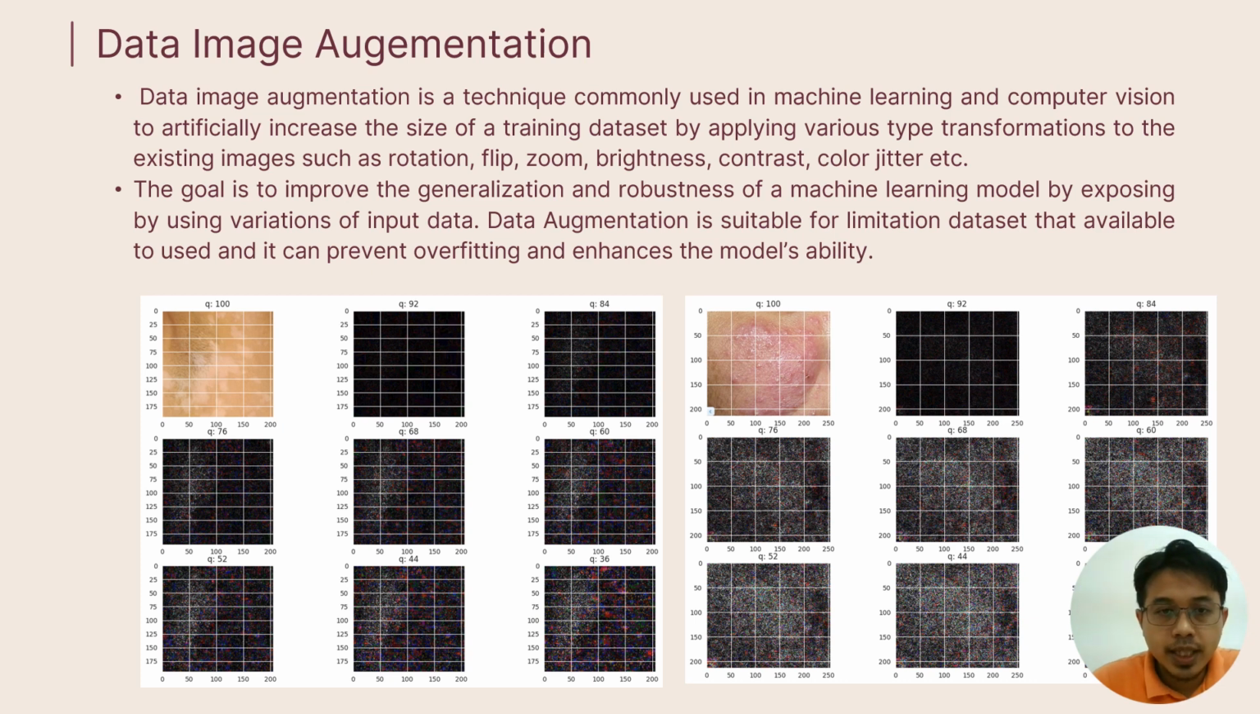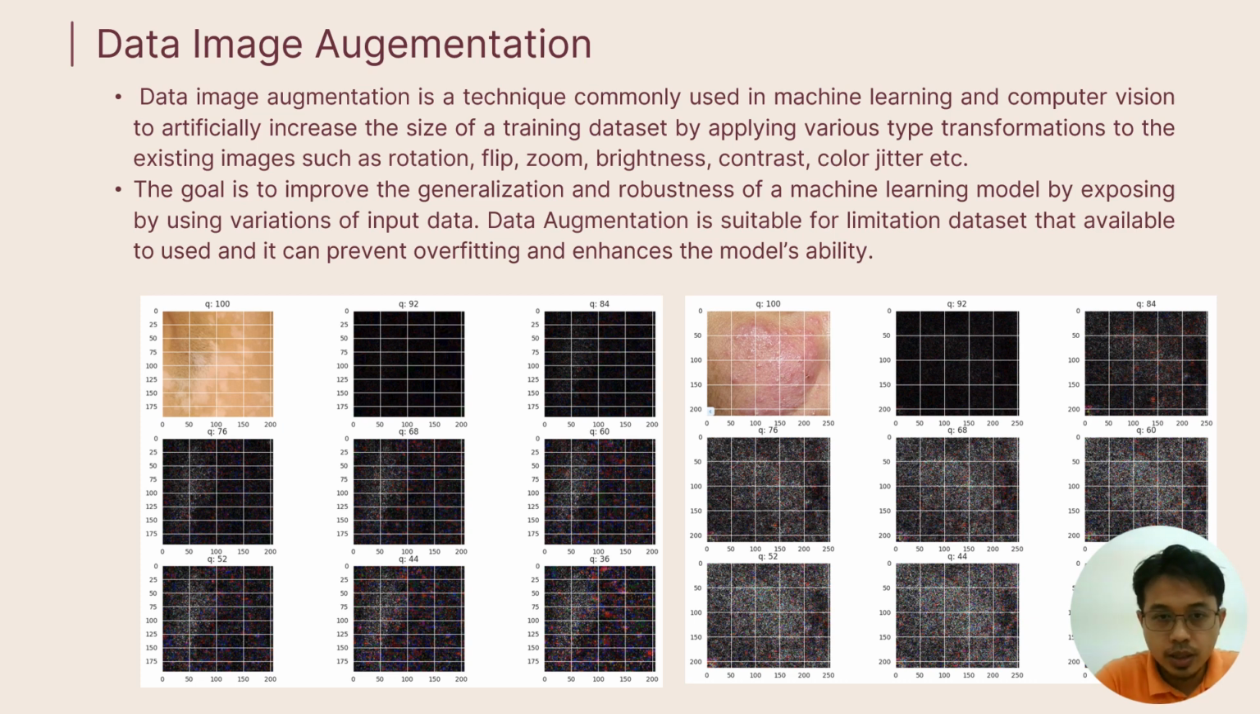Data image augmentation. Before we feed the data into the artificial intelligence training, we need to do some data image augmentation. This is the important part, where the images will generate a lot of variants into the folder by applying various types of transformation to the existing image, such as rotation, flip, zoom, brightness, contrast and color.